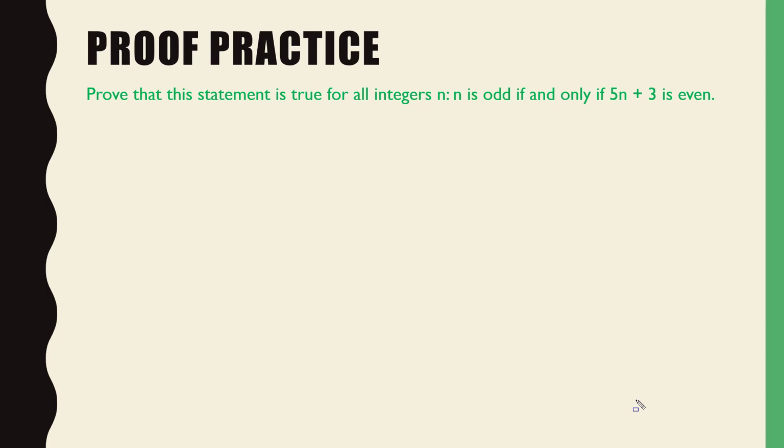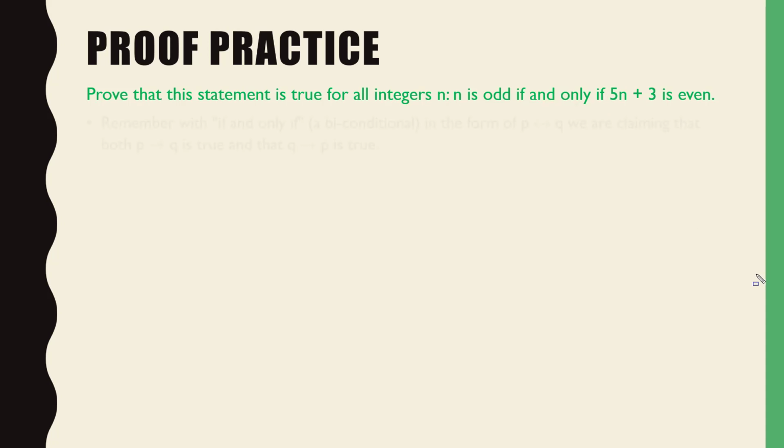Okay, so the first thing we got to do in this kind of proof, what kind of a statement is this? You guys have all walked through these already, so tell me, what kind of a statement is this? Biconditional. So the biconditional statement, right? How do we know that's a biconditional statement? Because of this fabulous phrase right there, if and only if, okay?